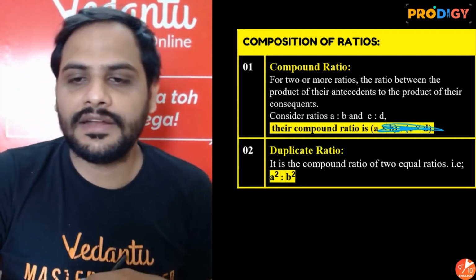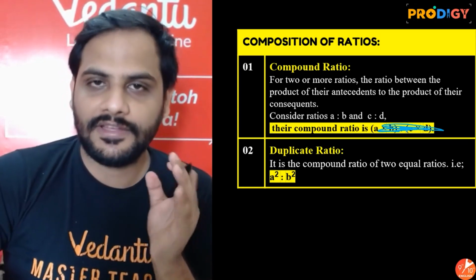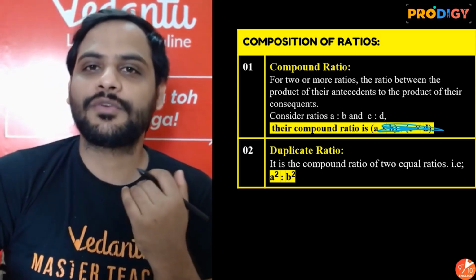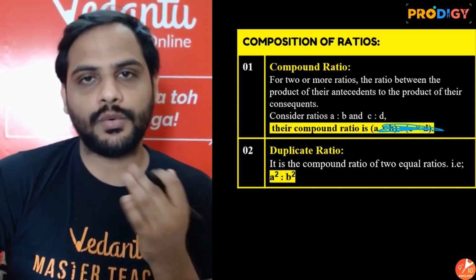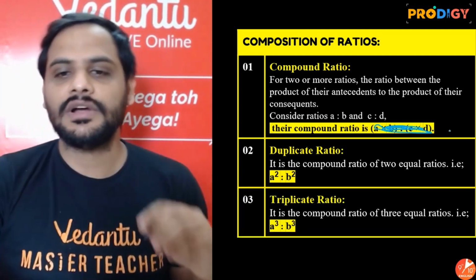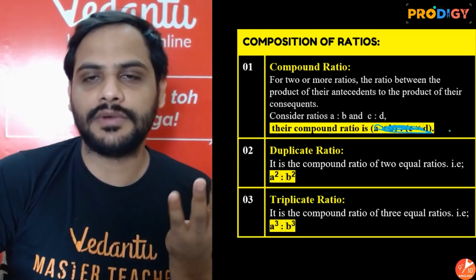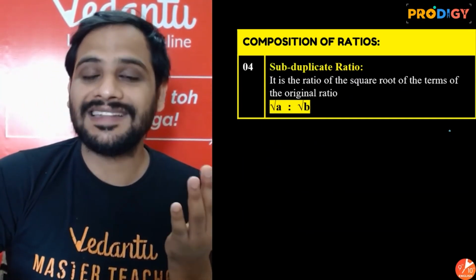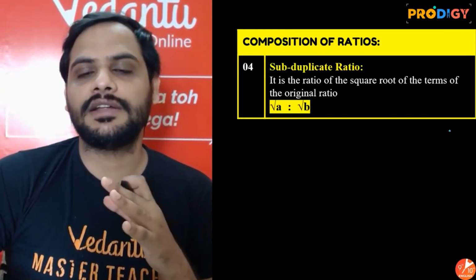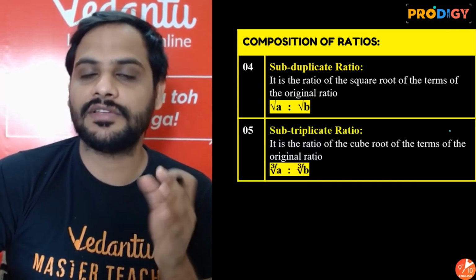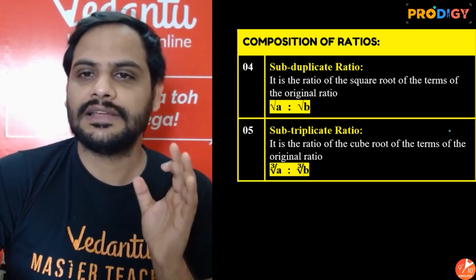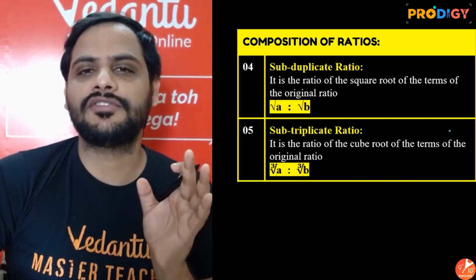Next is your duplicate ratio. Duplicate ratio means, if I give you a ratio A is to B and tell you to give its duplicate ratio, square both the antecedent and consequent. Square the numerator, square the denominator. If I give you triplicate ratio, cube the numerator and cube the denominator. Then comes subduplicate: square root the numerator and the denominator. And if I say subtriplicate, cube root of the numerator and cube root of the denominator.